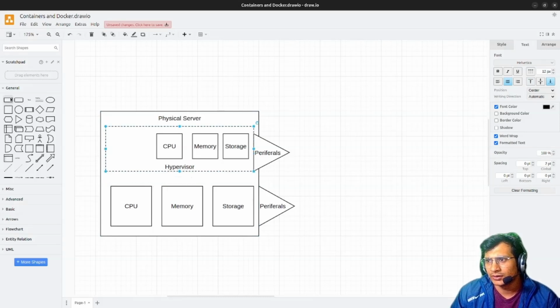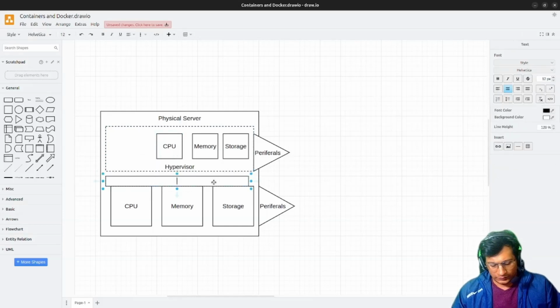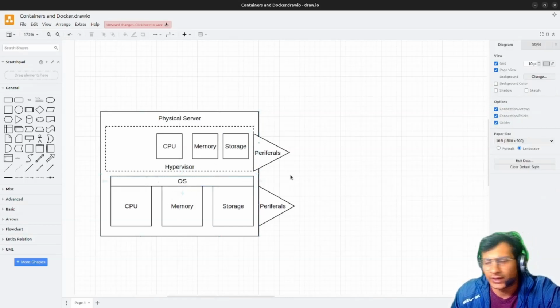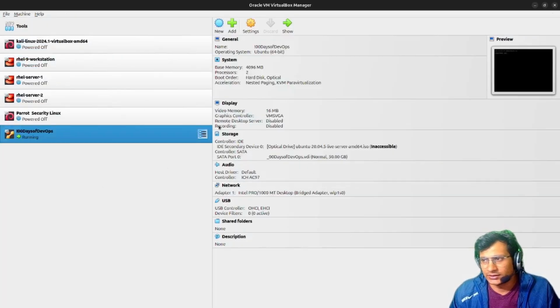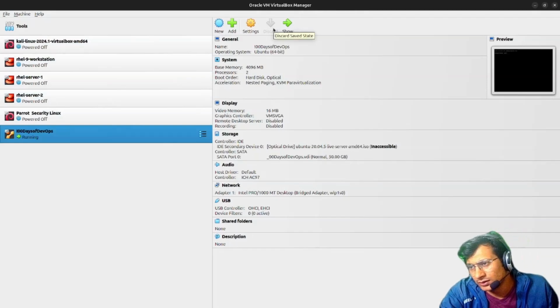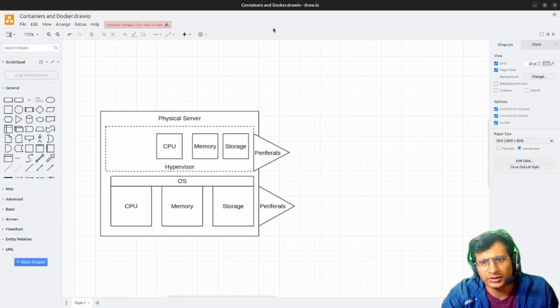If I add another layer of an OS on top of this, it is called a type 2 hypervisor. Some examples of type 2 hypervisors are the one we are currently using, Oracle VirtualBox, and VMware.